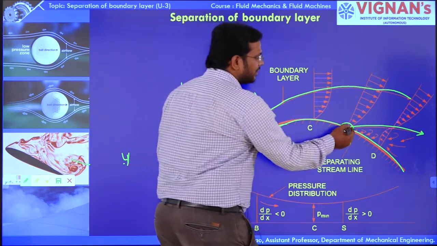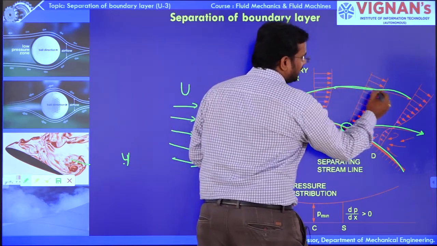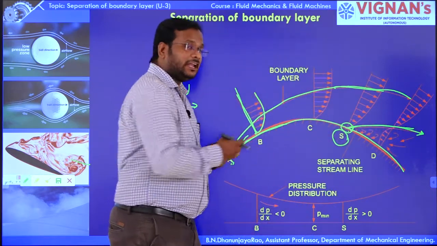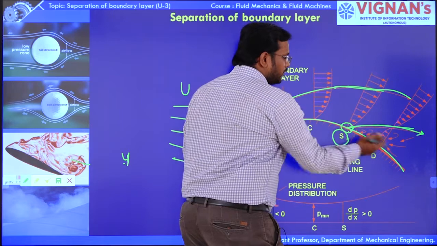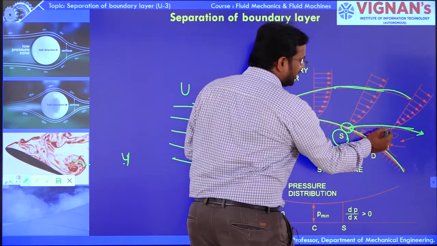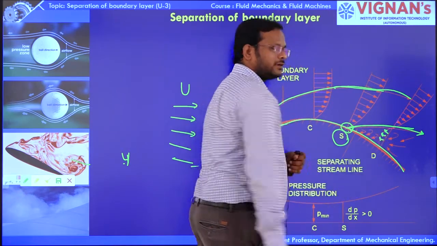Here you can observe that the boundary layer is going to be separated, and immediately after point S you can observe that there is a negative velocity.